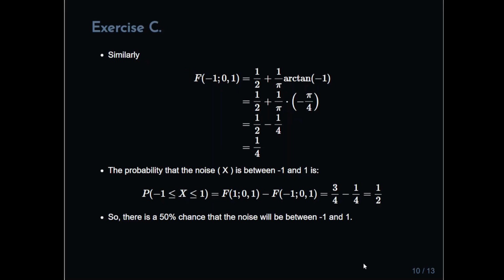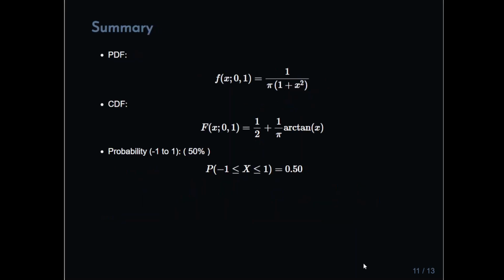Something similar here. F of minus 1 with location parameter 0 and scale parameter 1 is 1/2 plus 1 over pi times arctan of minus 1. And again, that is 1/2 plus 1 over pi times minus pi over 4. So we have 1/2 minus 1/4, which is 1/4. So the probability that the noise is between minus 1 and 1 is 3/4 minus 1/4, which is 1/2. Essentially a 50% probability that the noise is between minus 1 and 1.